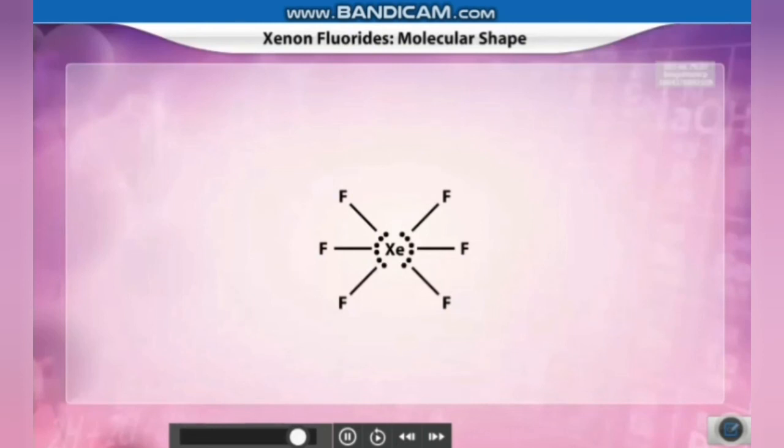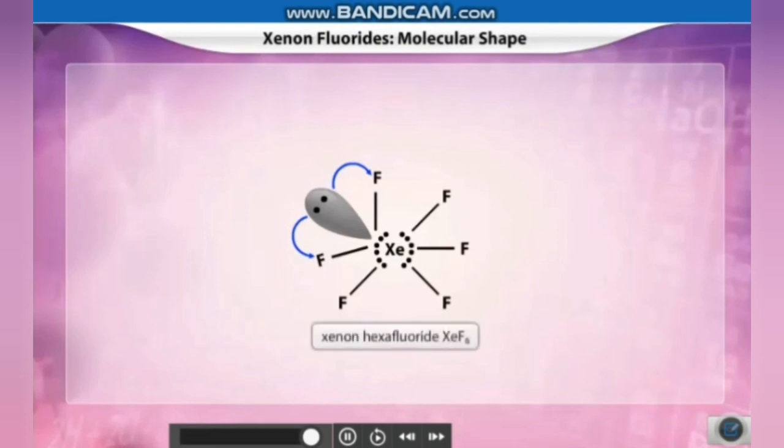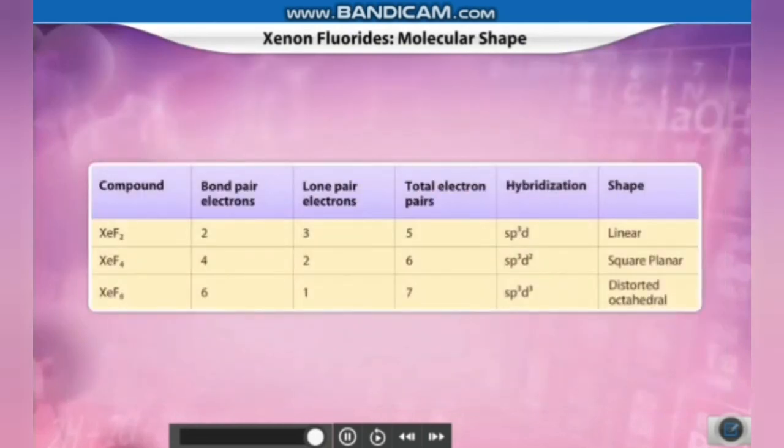So, you can see the sigma bonds formed around the xenon with 6 fluorine atoms. There is 1 remaining lone pair which lies between a bonded pair of fluorine atoms. This odd position exerts a repulsive force and makes the geometry a little bit distorted, and hence xenon hexafluoride forms a distorted octahedral shape. In this case, the net repulsive force is not 0.